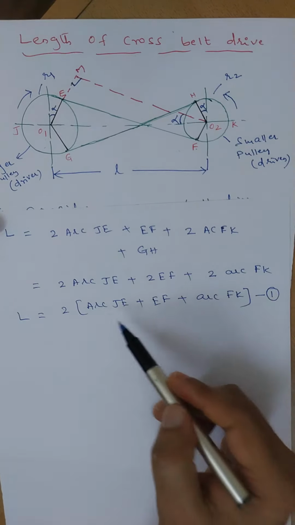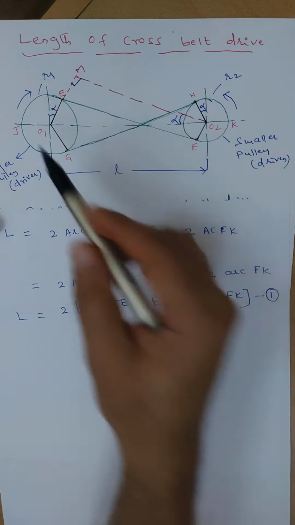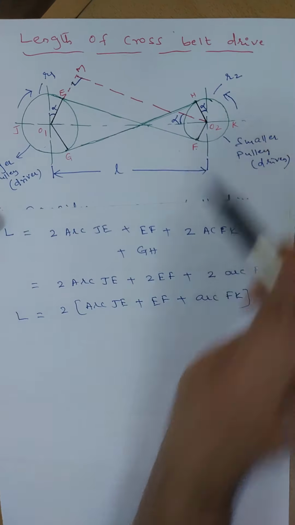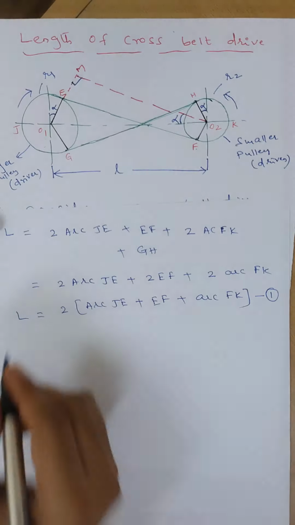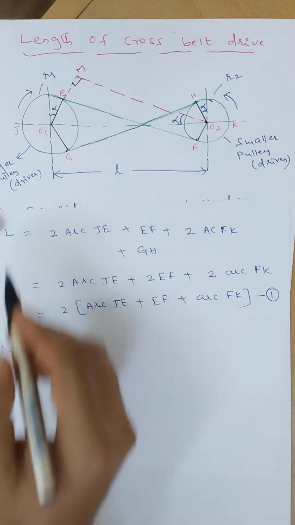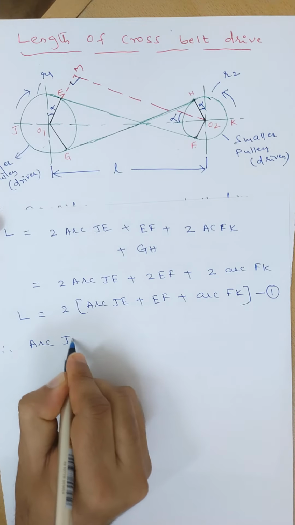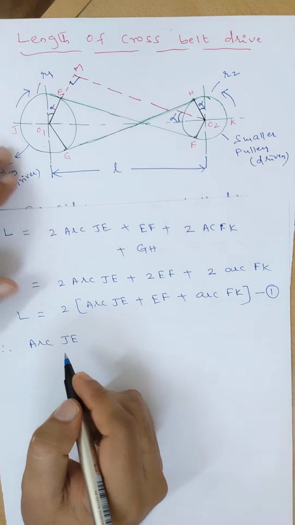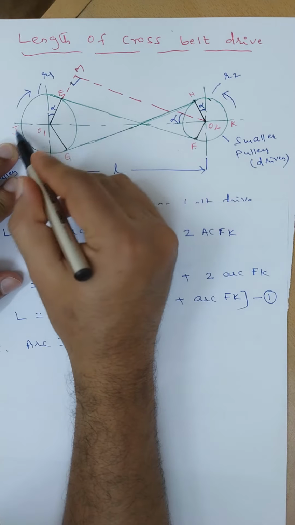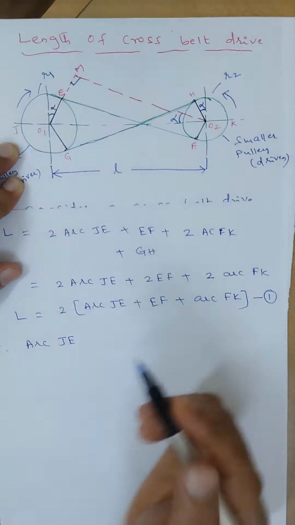Now we will solve one by one: what is the arc JE and EF and FK here. We'll go one by one here. Now first I'll solve arc JE here. How will we write arc JE in terms of R1 and R2 here?